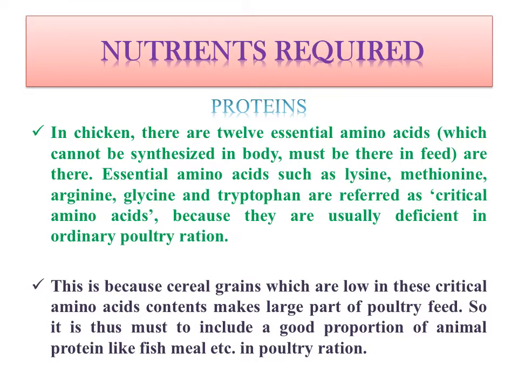So we have learned that cereal grains are lacking in critical amino acids. How can we fulfill this? This can be fulfilled by adding any animal origin protein to the poultry ration. The best example is fish meal.